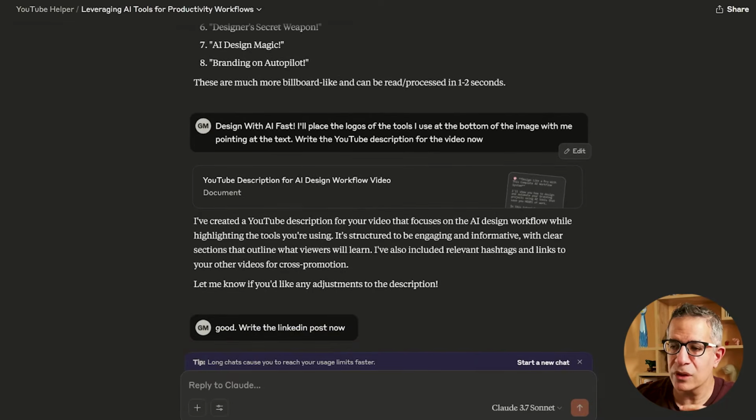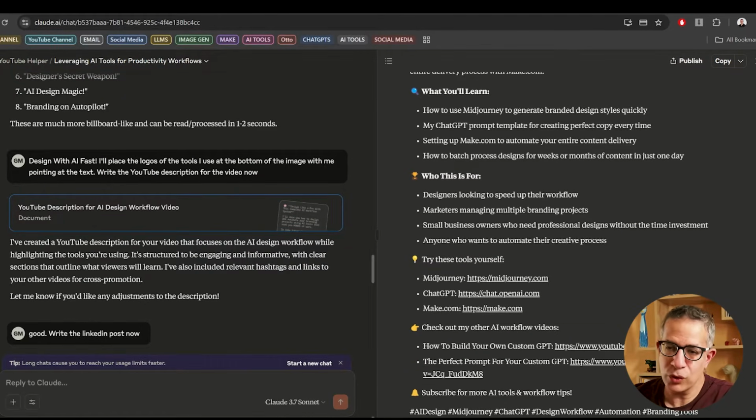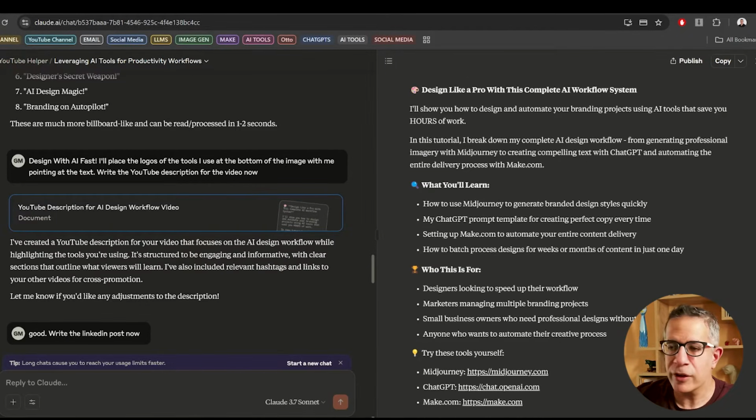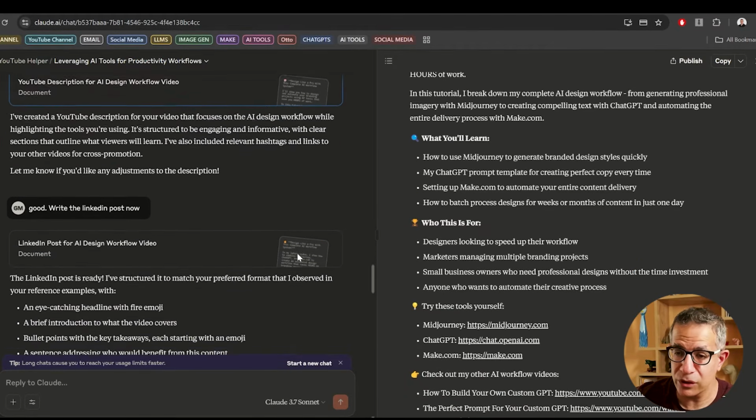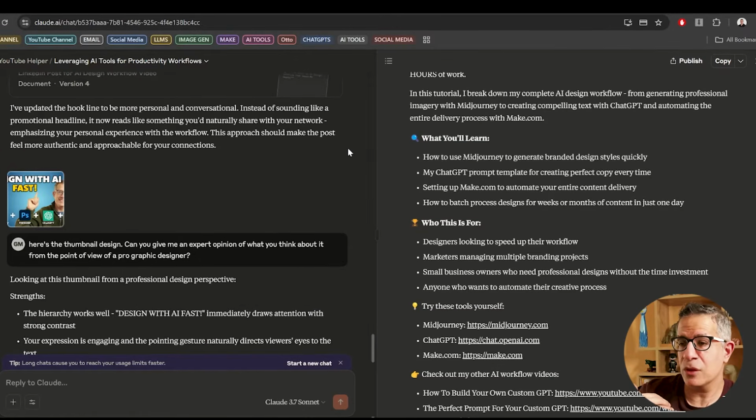When it came to creating the description, it moved to canvas. So those of you who don't know, you can have a canvas section where the result is shown on the right. So your prompting's on the left, on the right is the result. And I found the descriptions really good, and the LinkedIn post that I wrote was really good. I didn't have to iterate on that. That was pleasing. I would say it's comparable to ChatGPT's. It works in the same way.